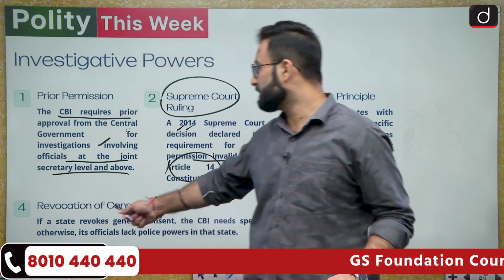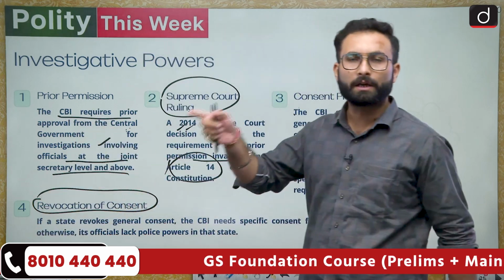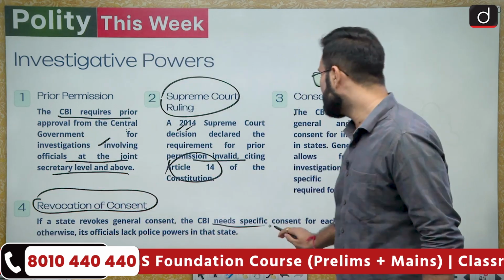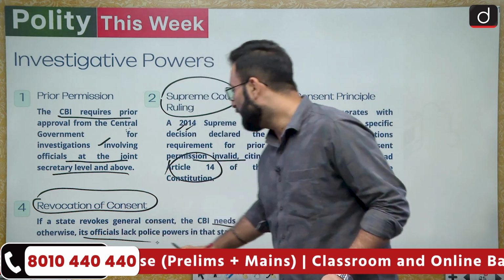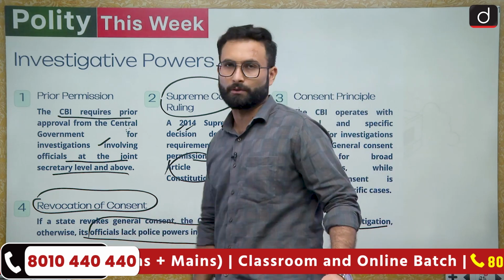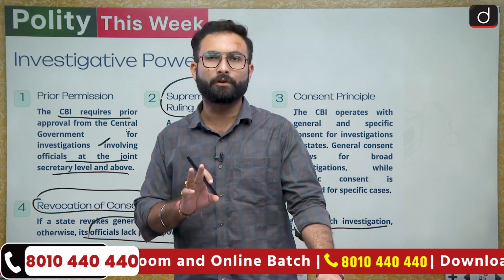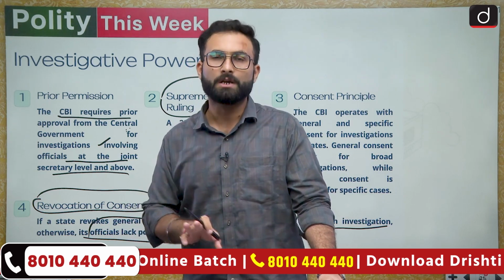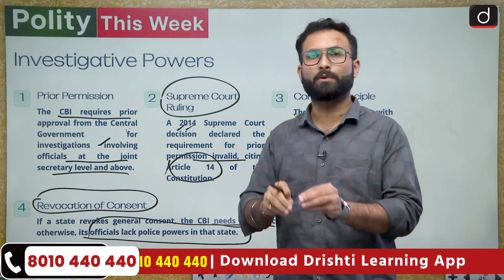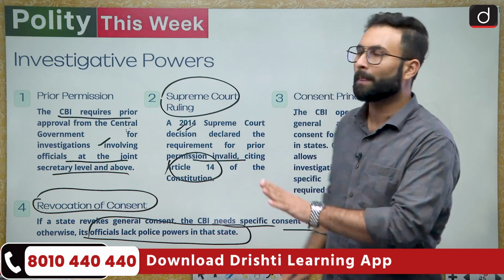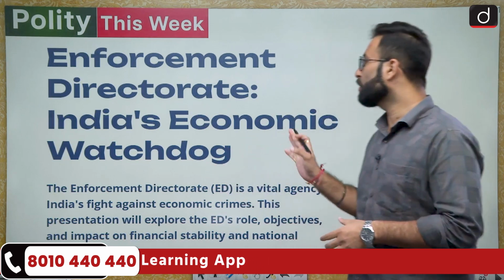Now moving further, here you can see revocation of consent. If the state revokes the general consent, the CBI needs specific consent for each investigation, otherwise it lacks police power in that particular state. If they do not have the consent, they will not have any kind of police power; they cannot go for the investigation and they cannot arrest people. So that is there with respect to the CBI. We have seen the most important things from your exams point of view which can be asked. Now moving on to the next topic, the Enforcement Directorate, India's economic watchdog.